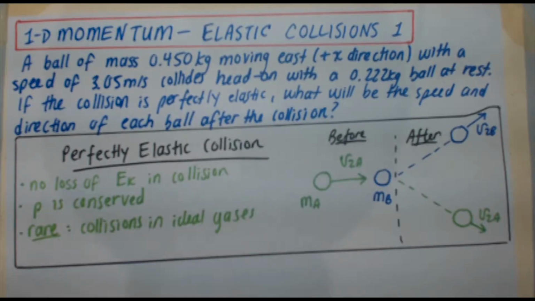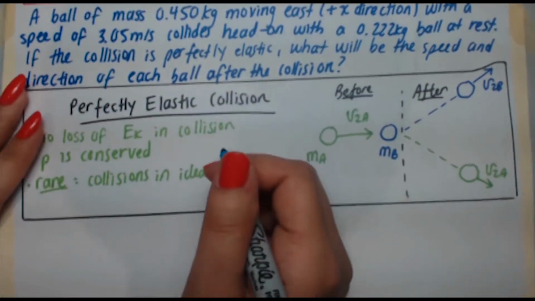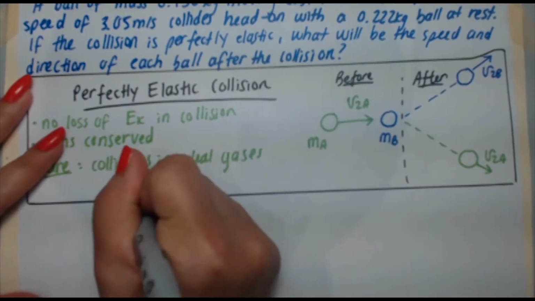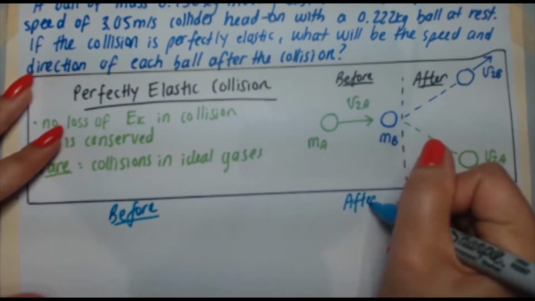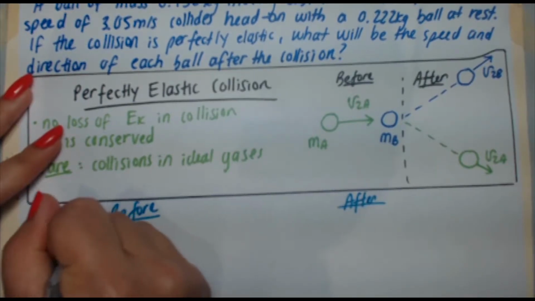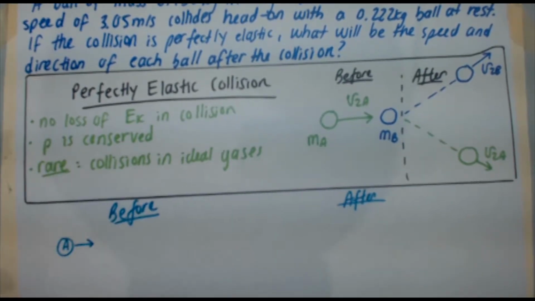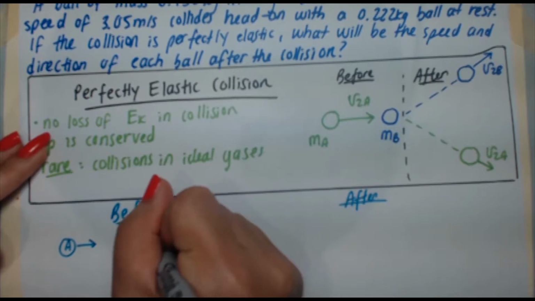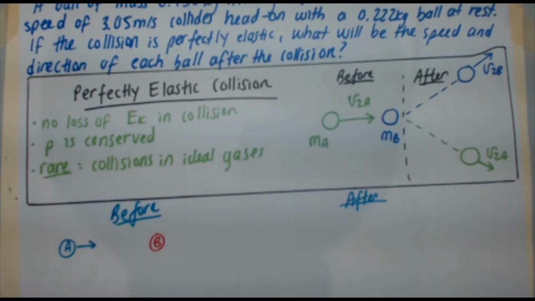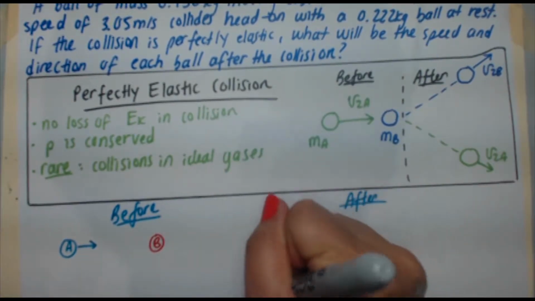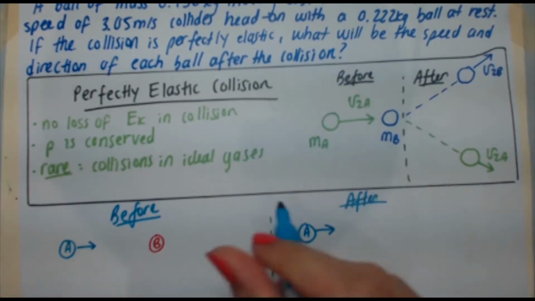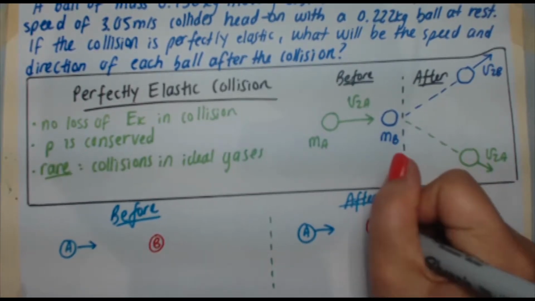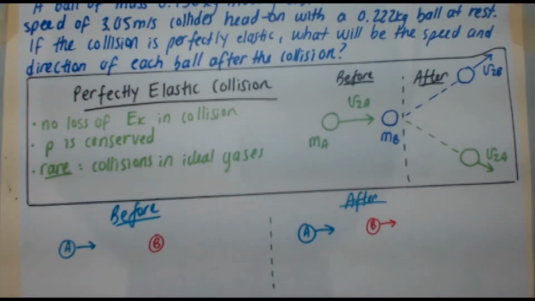With these kinds of problems, I always want to start with a before and after scenario. Here's my before and here's my after. Before, I've got ball A heading towards ball B, which is at rest. After the collision, they're both moving forward, and the reason for that is because it's hitting head-on. If it hits with even the slightest angle, they're both going to go off at an angle.